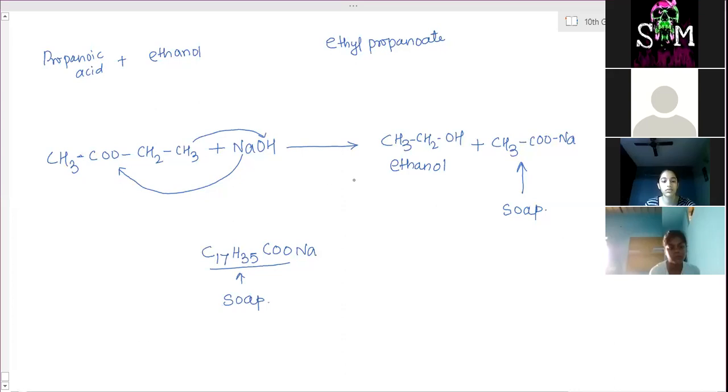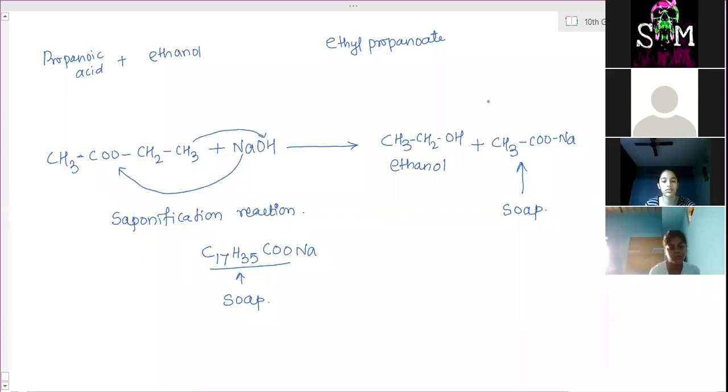And this reaction is used to prepare soap. Therefore, this process is called saponification. Because this reaction is directly used in the commercial preparation of soaps, this reaction is called saponification. This is the sodium salt of long chain fatty acids.